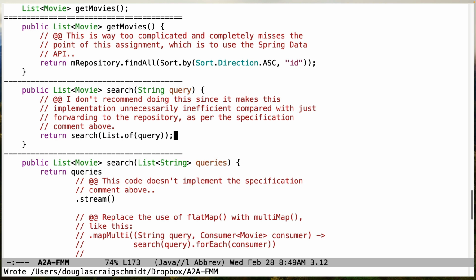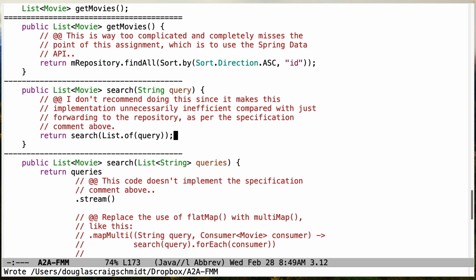So in the previous assignments, we were implementing the search method by bundling up the query string, making it into a singleton list, and then passing it to the other method that did the actual searching. And there's some virtue in doing that because it required us not to have to write a lot of extra code.